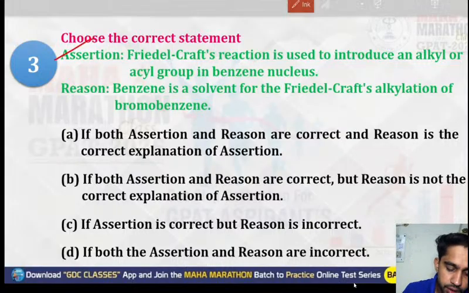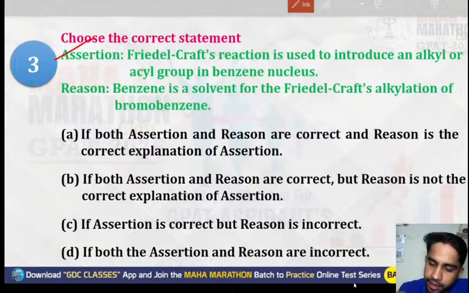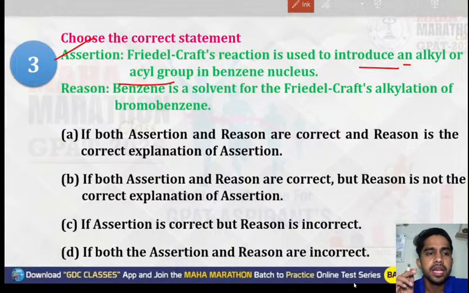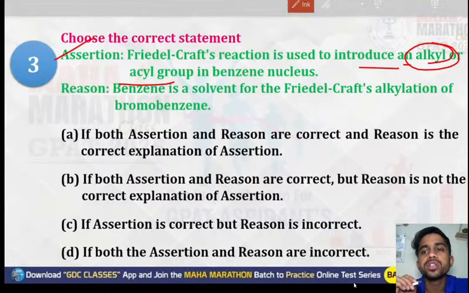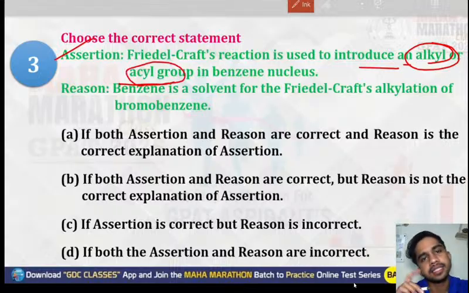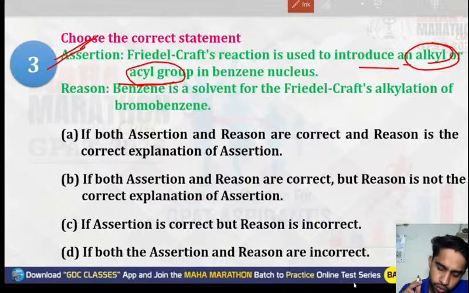So the first is the assertion: Friedel-Crafts reaction is used to introduce an alkyl or acyl group in the benzene nucleus. We know that there are two types of Friedel-Crafts reaction. The first one is Friedel-Crafts alkylation, and the second one is Friedel-Crafts acylation. In alkylation, there is introduction of an alkyl group to the benzene nucleus, and in acylation, the introduction of an acyl group to the benzene nucleus. So the assertion is correct.